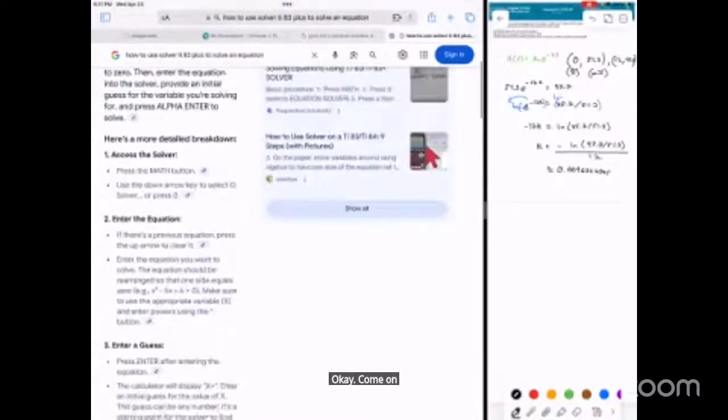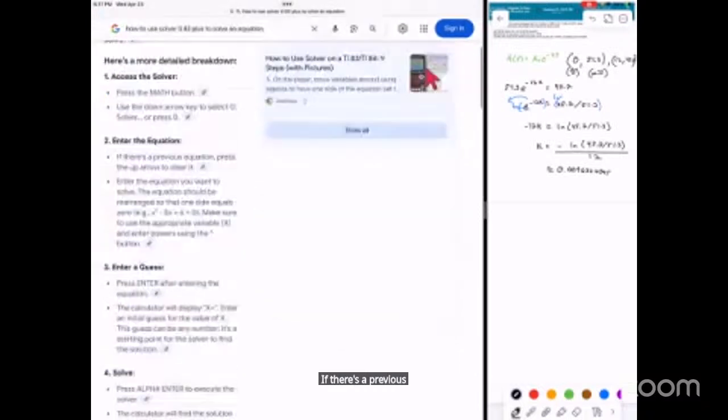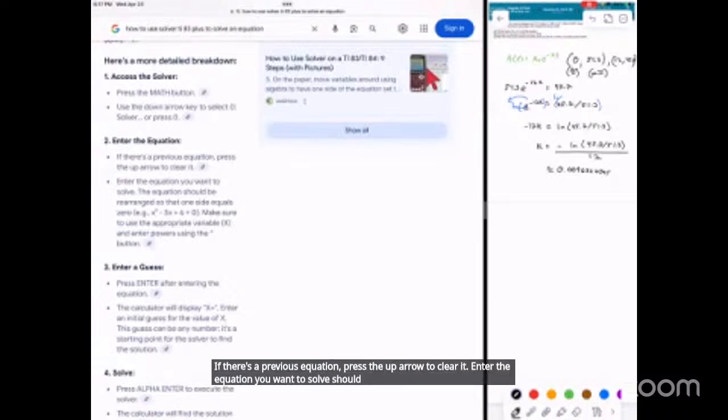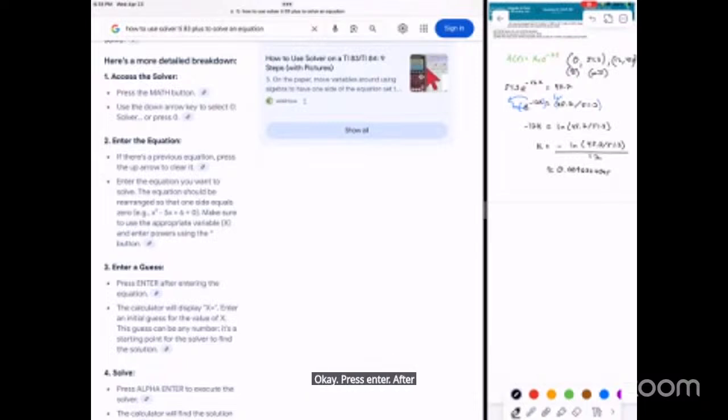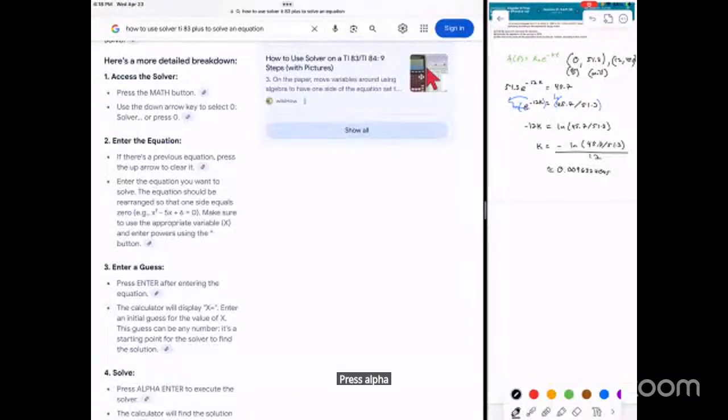Access the solver. We did that. Okay. If there's a previous equation, press the up arrow to clear it. Enter the equation you want to solve. It should be rearranged so that one side equals 0. Make sure to use the appropriate variables. Okay. Press enter. After entering the equation, it will display x equals initial guess. Can be any number. It's a starting point for the solver. Press alpha enter to execute the solver. The calculator will find the solution.